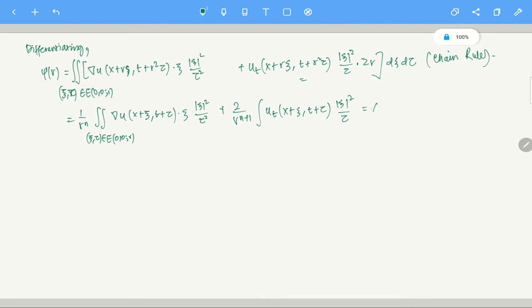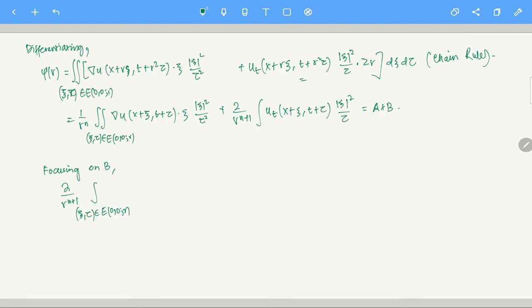So now let us focus on this property. Let's say a plus b, let's define it, this is a, this is b. Now focusing on b, what we have is this: 2 by r power n plus 1, integral over xi tau in the heat ball of radius r.